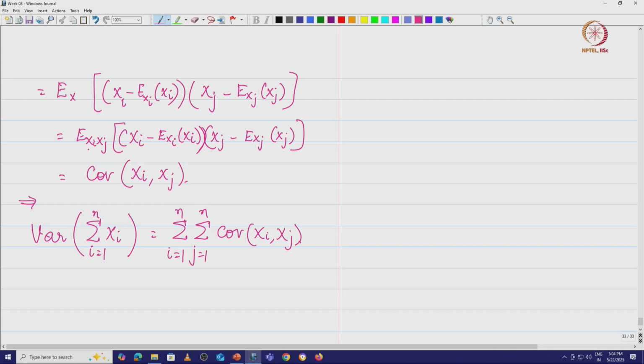So, we will just consider two random variables. I am going to look at variance of x1 plus x2. I can write this as sigma i equal to 1 to 2, sigma j equal to 1 to 2, covariance of x_i comma x_j. If I put 1 to 2, what does this mean? Just fix 1.